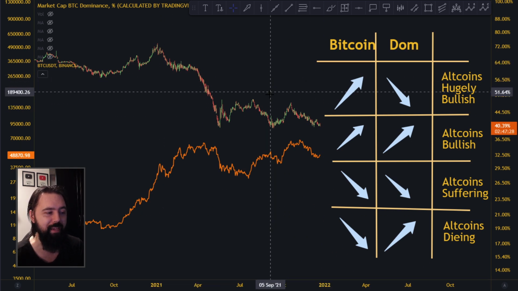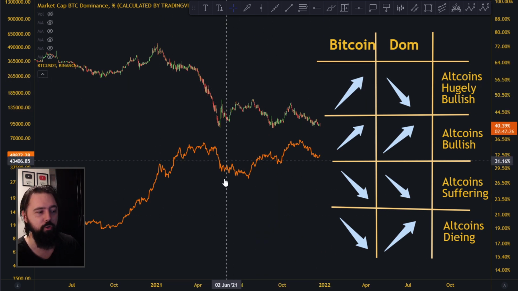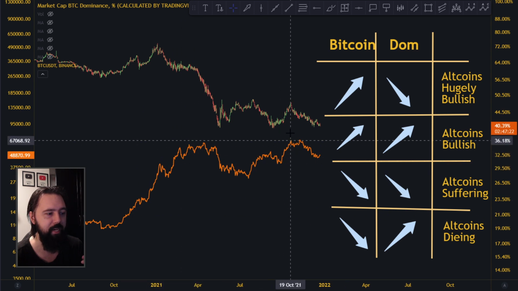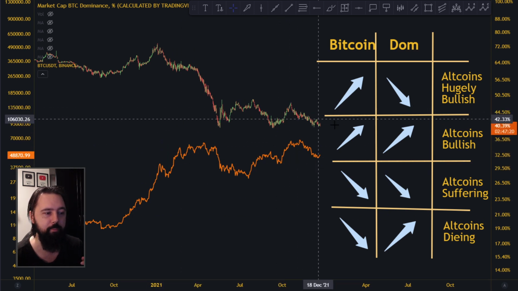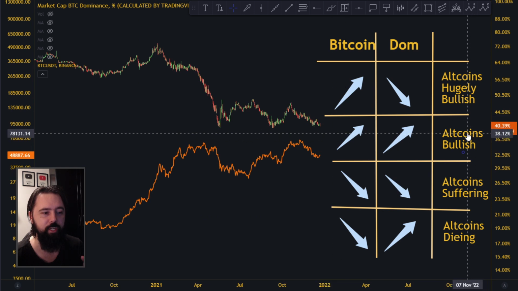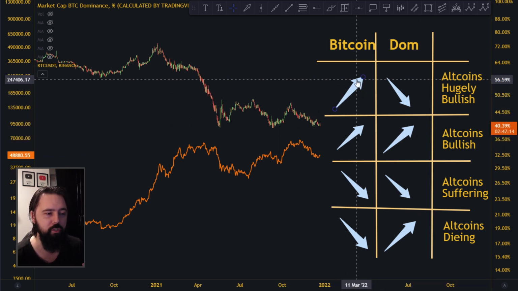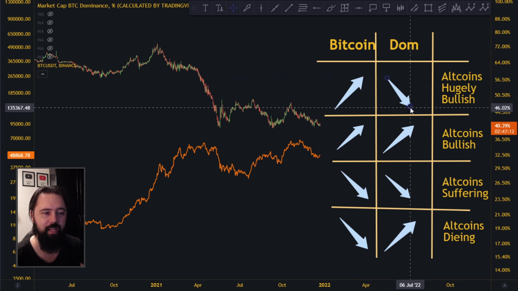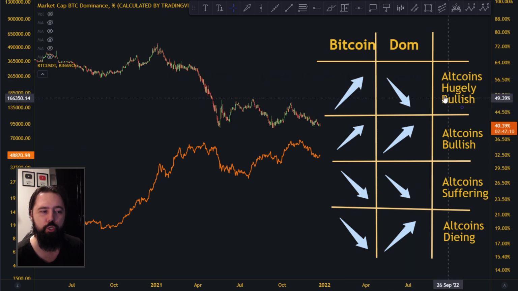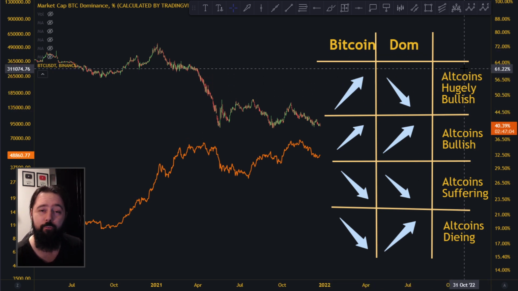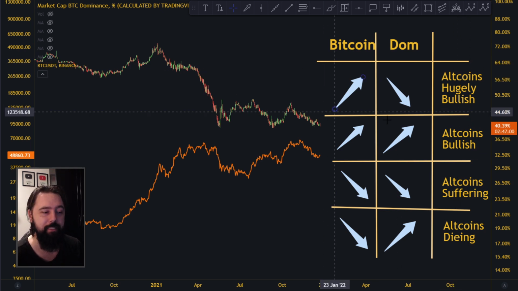Now there are four ways these can be correlated. First of all, Bitcoin might be going towards the upside while dominance goes towards the downside. That is when altcoins are hugely bullish. This is the best case scenario. This is the alt season. This is what we want, this is what we are looking for, this is where we gain a huge amount of money.